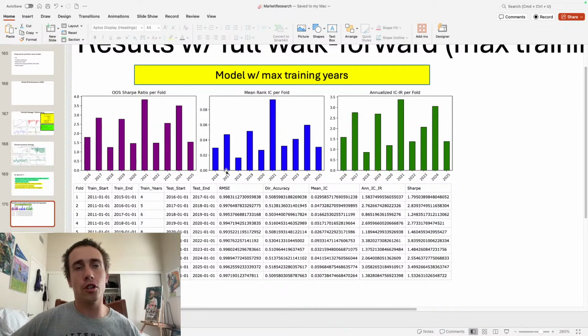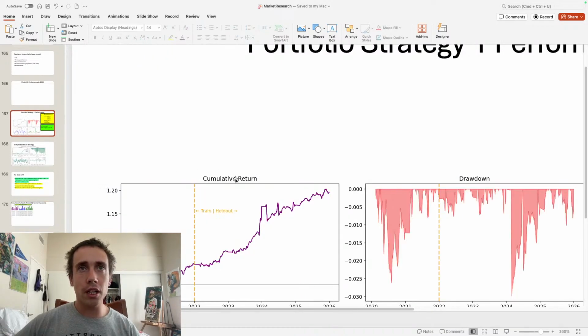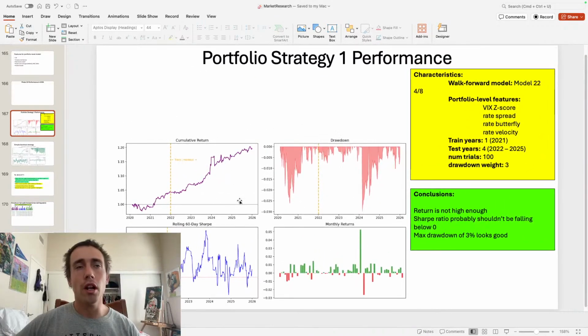And then for each subsequent year, I'm validating on the previous year and then training using all of the data that's available to me. So you see that the information coefficient never falls below my goal of 0.01. The information ratio on an annual basis never falls below my goal of 0.3. So for all of these reasons, I've concluded this is a really good model. And since I got this a couple of weeks ago, I've been trying to get a portfolio model which works on this. So this was my first strategy.